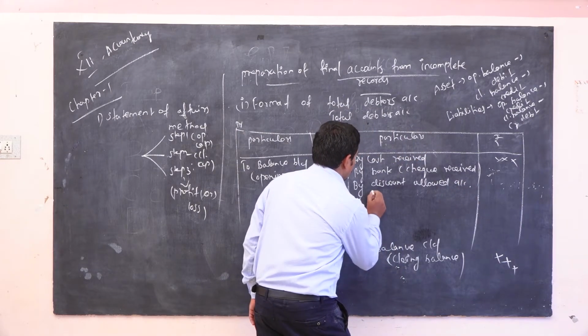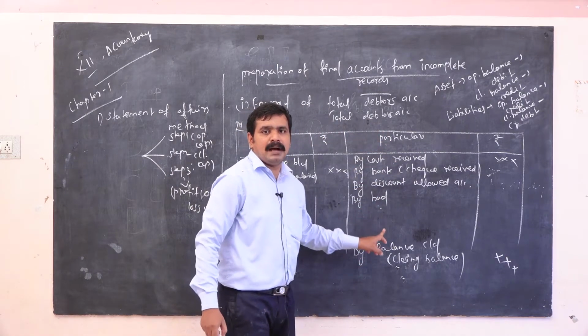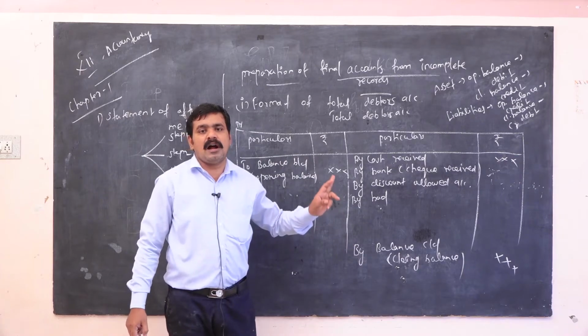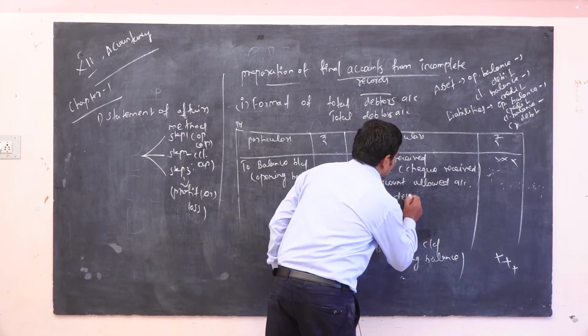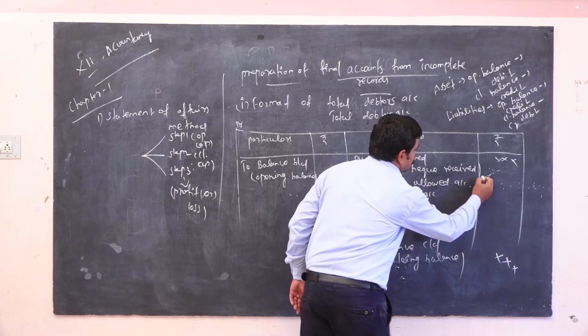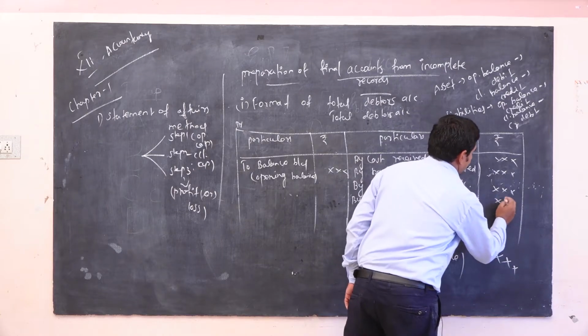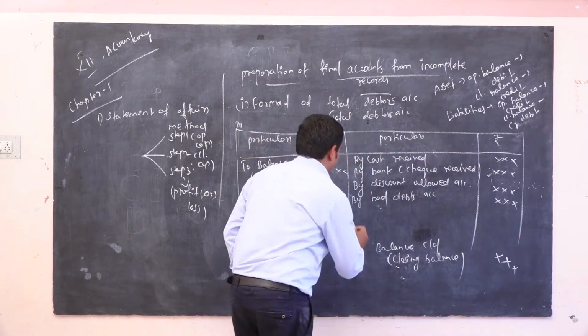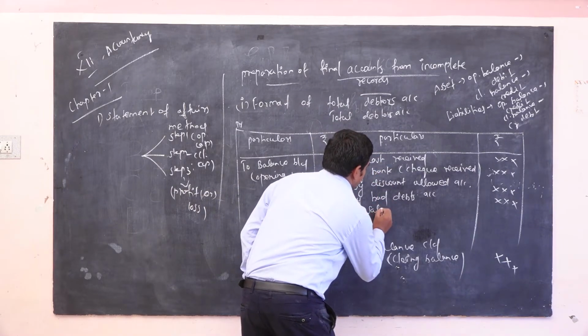then by bad debts related to debtors. What is bad debts? Bad debts means a particular amount not recovered in a particular time. Okay, bad debts account. Next, by sales return.